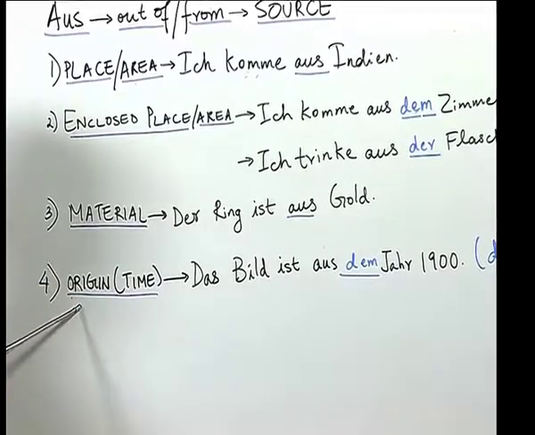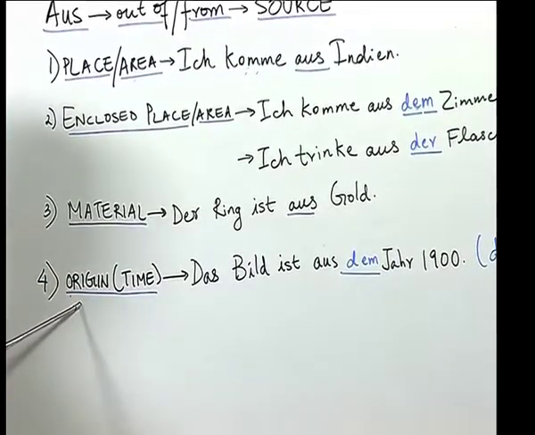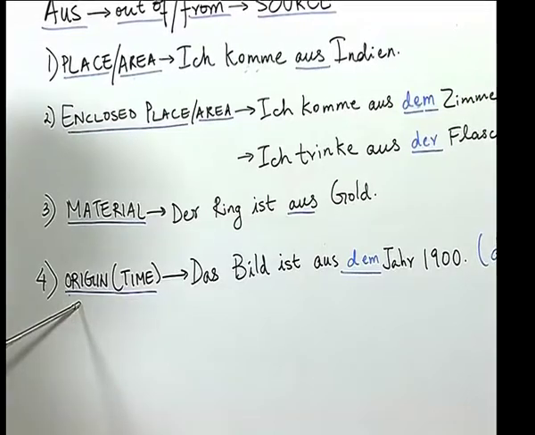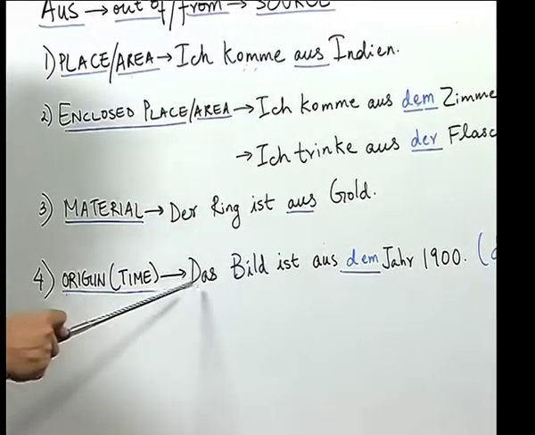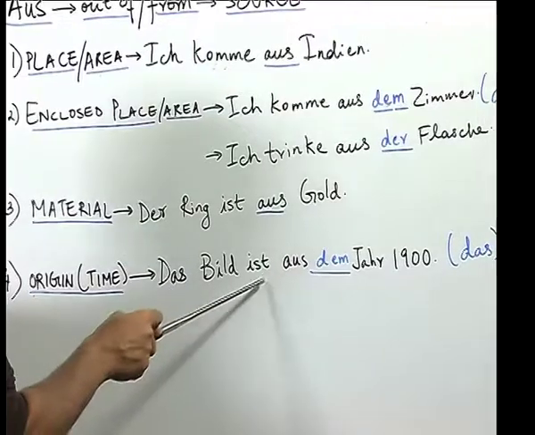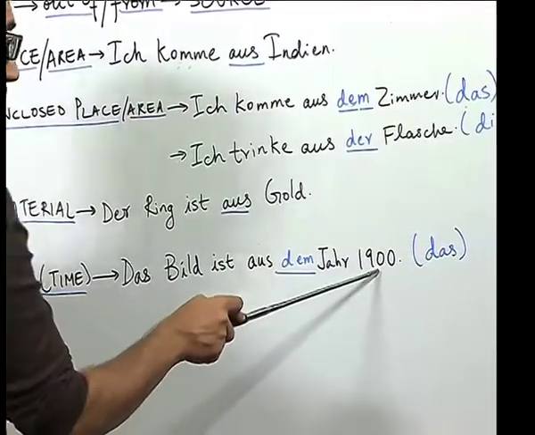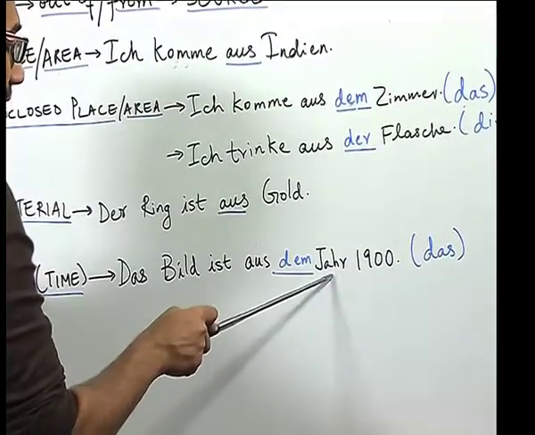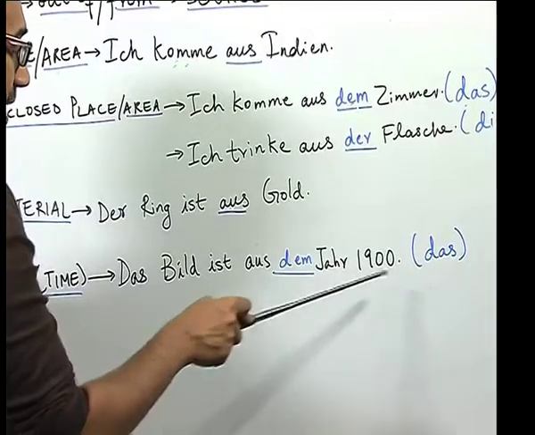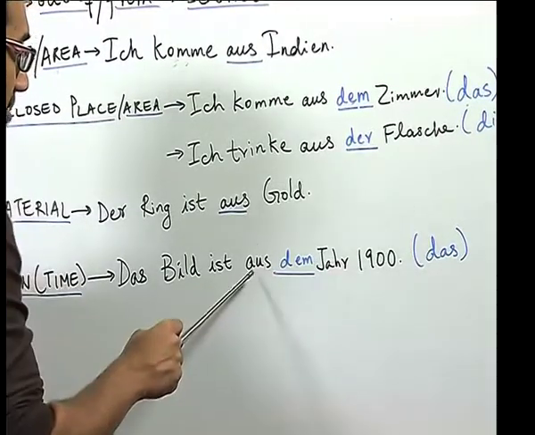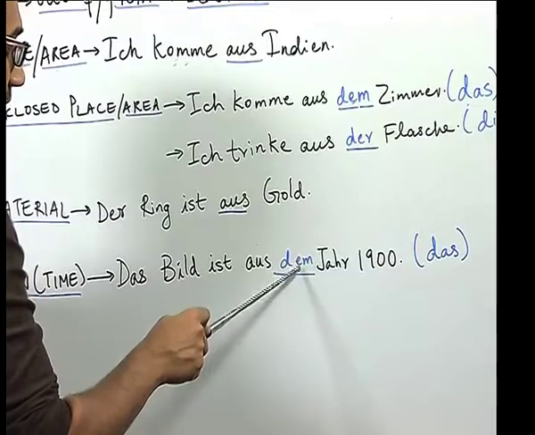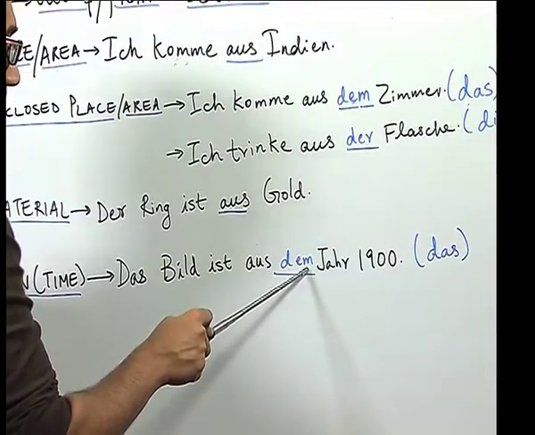Another aspect of aus is to show the origin of any noun in terms of time. For example, das Bild ist aus dem Jahr 1900. We know that the noun Jahr, or the year, carries the article das, and with the preposition aus it changes its case and becomes dative and becomes dem.